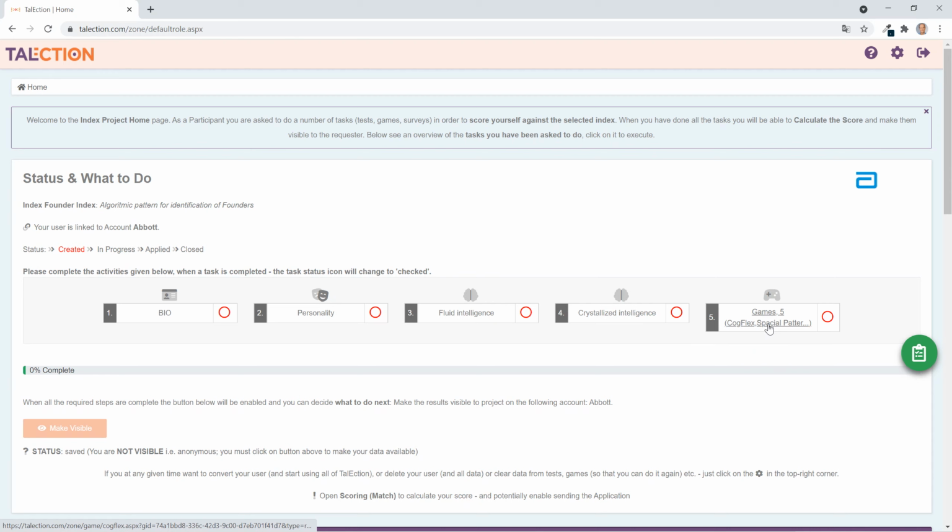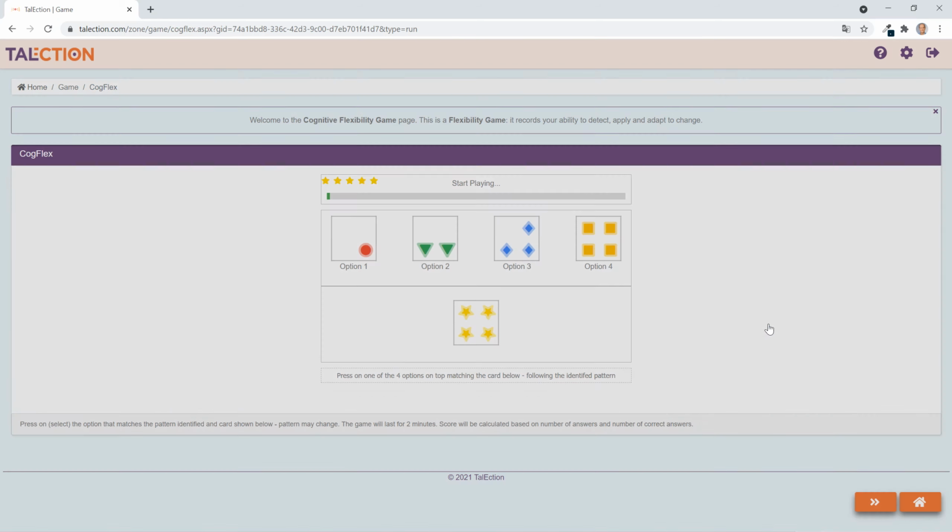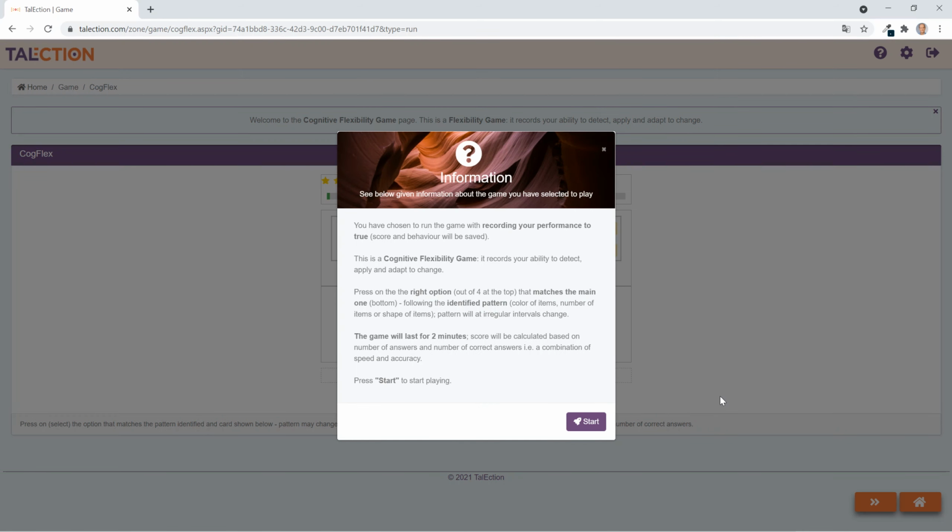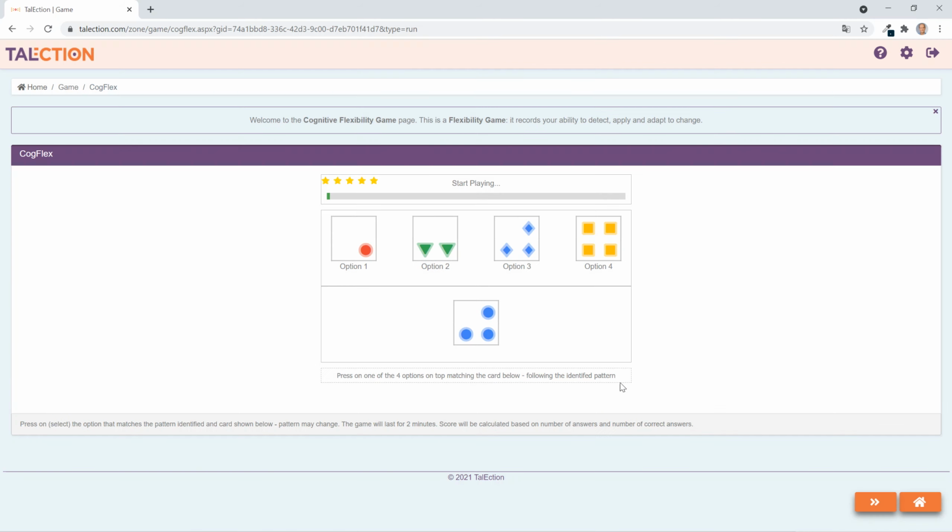The last activity is a set of games. There are 5 games altogether, and you click on it and you're taken to the first game that is not completed. You're presented with some information about the dynamics of this game, and you press start to start the game itself. A game usually takes either 1 minute or 2 minutes.